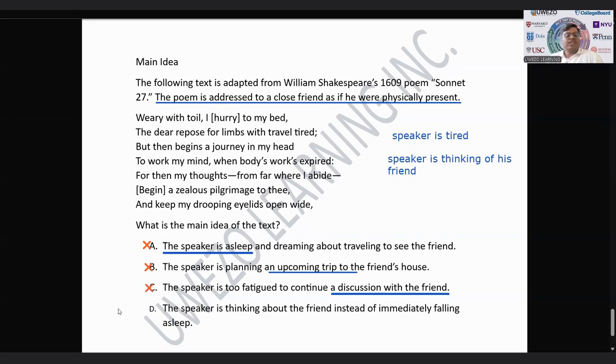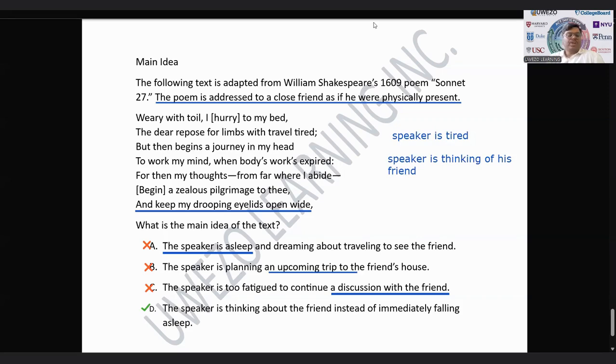We are left with option D that says the speaker is thinking about the friend instead of immediately falling asleep. So he's very tired and still thinking of the friend instead of falling asleep. How do we know that? Because the last line says, and keep my drooping eyelids wide open. It means the speaker is feeling a lot sleepy, but still, instead of sleeping, he is thinking of his friend. So the right answer has to be option D here.